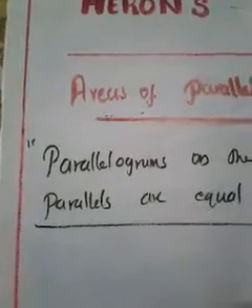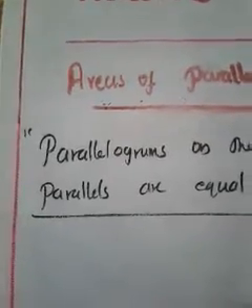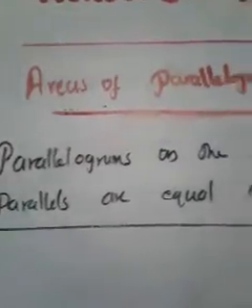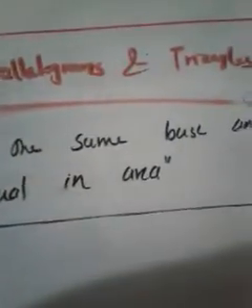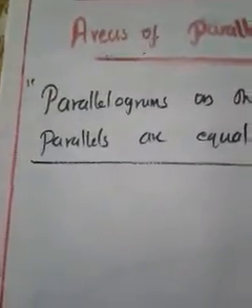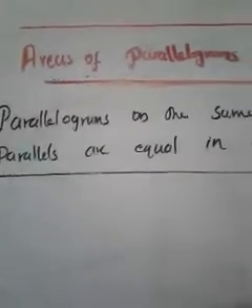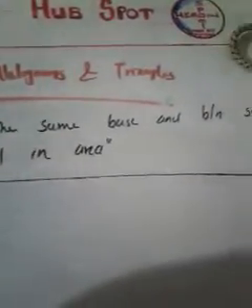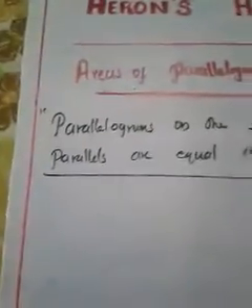And you know what Theorem 9.1 says. Now it is time to write Theorem 9.1 in your notebook. You can write Theorem 9.1 and underline it, keep your pen down and listen to the video. So this is your theorem. What the theorem says, read: Parallelograms on the same base and between the same parallels are equal in area. What is the meaning? Parallelograms on the same base and between the same parallels are equal in area.